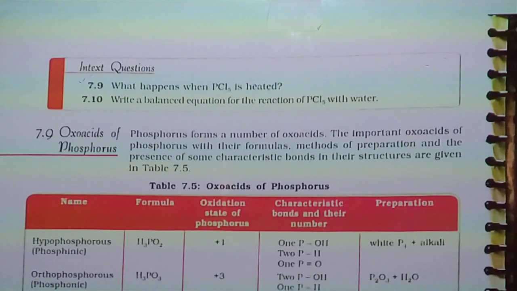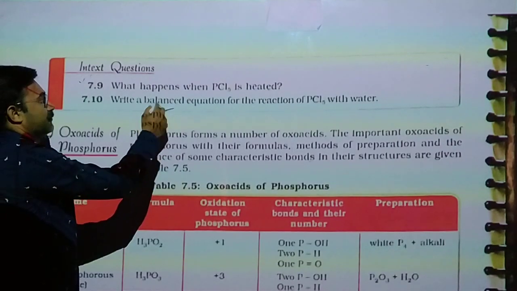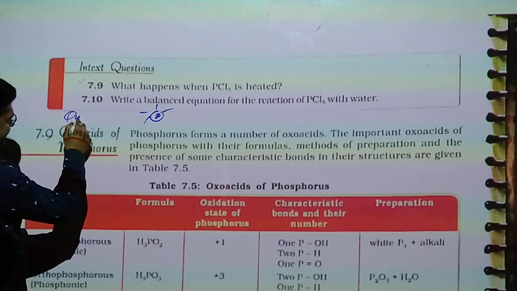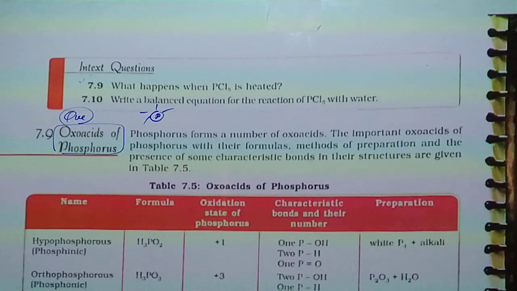Phosphorus forms a number of oxoacids. The important oxoacids of phosphorus, with their formula, method of preparation, and the presence of some characteristic bonds in their structure, are given in the table. So the question is asked like this: describe the oxoacids of phosphorus.